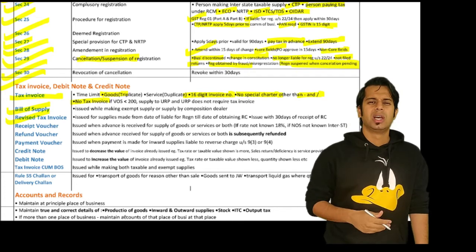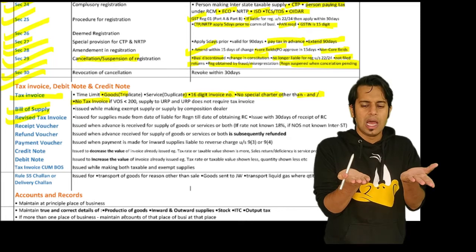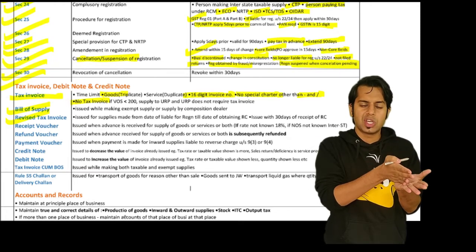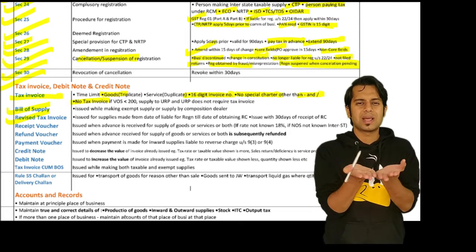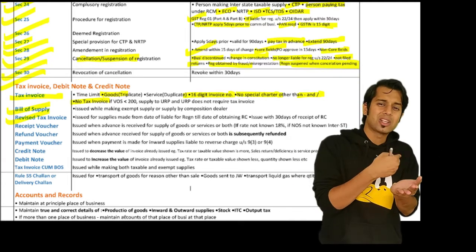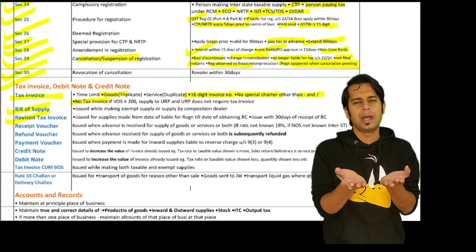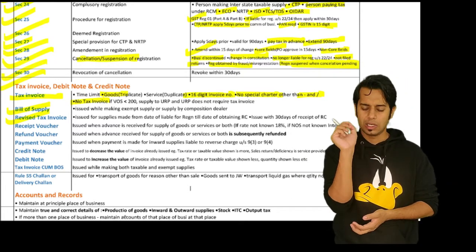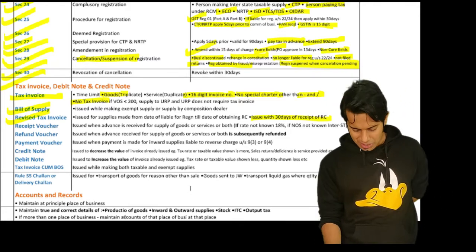Revised tax invoice. Where a person is liable for registration and applies for registration within 30 days and has been granted a registration also, from the date when he was liable for registration till the date the registration is granted to him, whatever supply is made by him, for that he is actually liable to pay tax because he is a taxable person. So whatever supply is made by him during this period, he is required to issue a document called a revised tax invoice. This document is required to be issued within 30 days of receipt of the registration certificate.